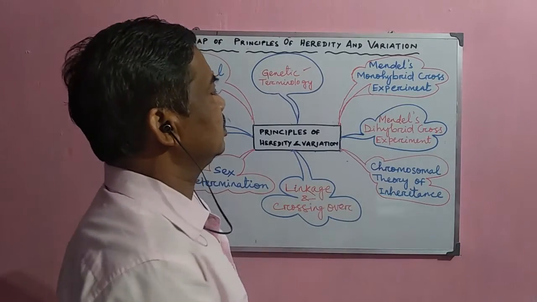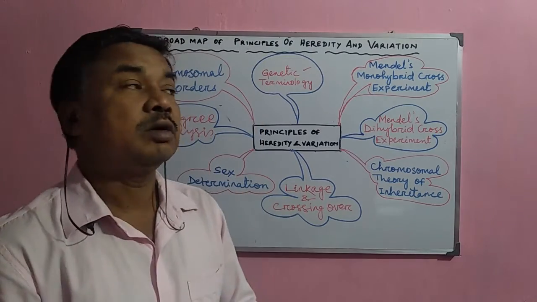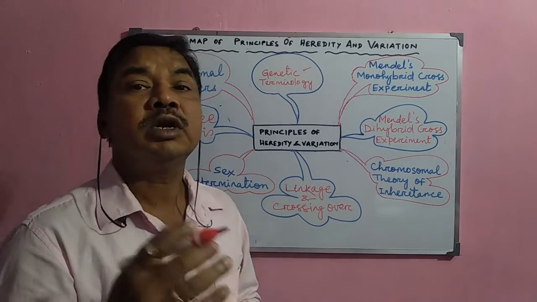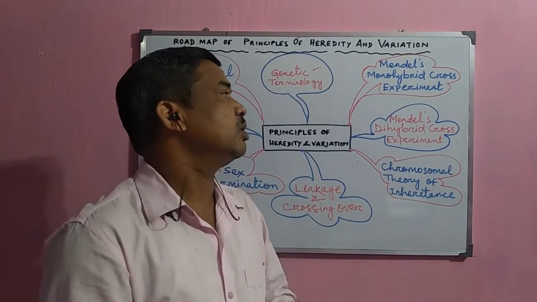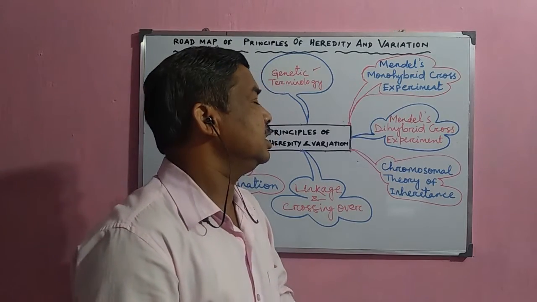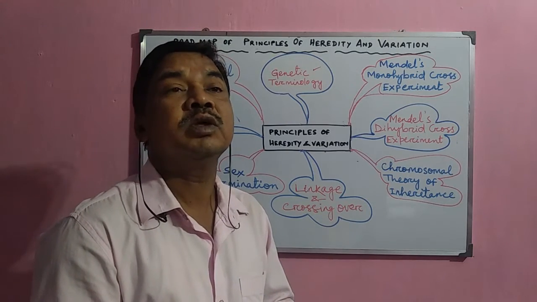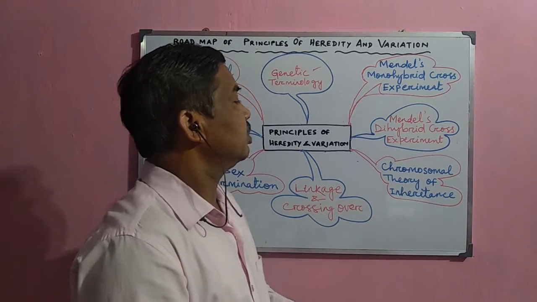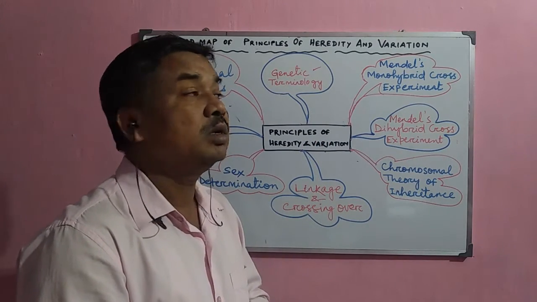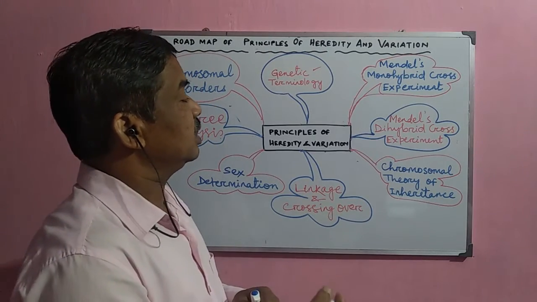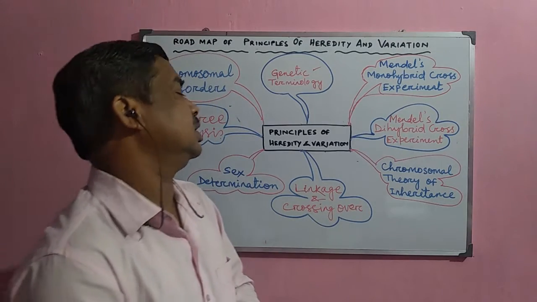In the next we shall study Mendel's dihybrid cross experiment. Mendel, in a controlled way, studied the transmission pattern of two important characters simultaneously from one generation to another generation. In his dihybrid experiment, he explained it very well with mathematical data, and from this he formulated another law, the law of independent assortment. This experiment is very much famous for analysis.